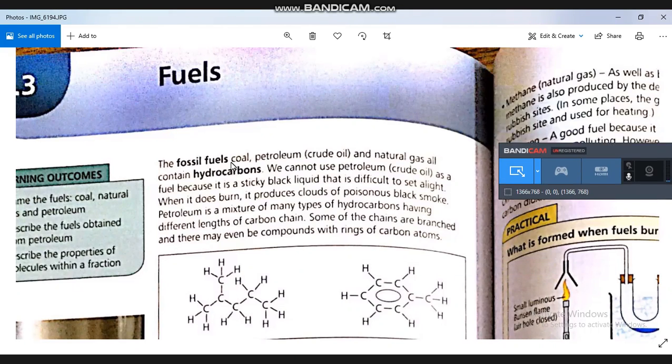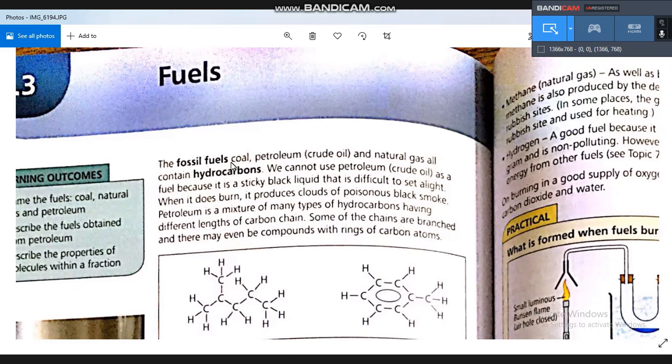Compounds with carbon and hydrogen only are called hydrocarbons. And we said hydrocarbons are classified into saturated and unsaturated. Saturated hydrocarbons consist of a single bond between the carbon atoms, and they are called alkanes.